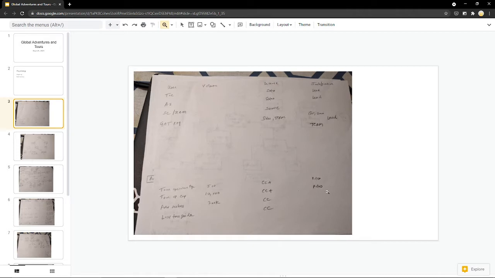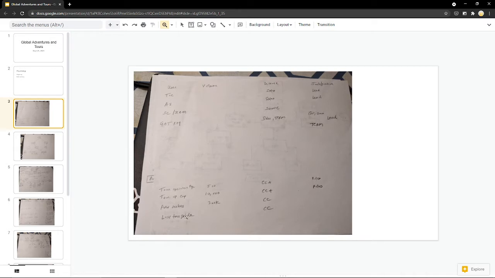The second requirement is that they also need access to reports and dashboards. It becomes easy if we assign them a roles license. Then adventure seekers are the people who are actually getting into the tours, booking those tours. 300K of them, we are giving them CC license, customer community license, no specific needs for advanced sharing. Everything could be done using sharing sets. And for reporting needs, we are using LWC to prevent additional costs associated with CC+.